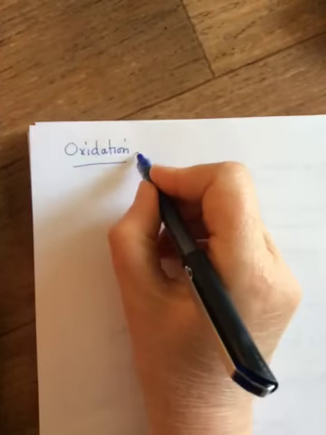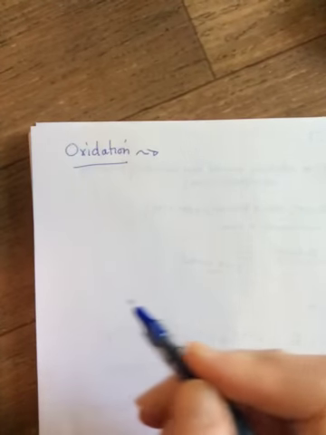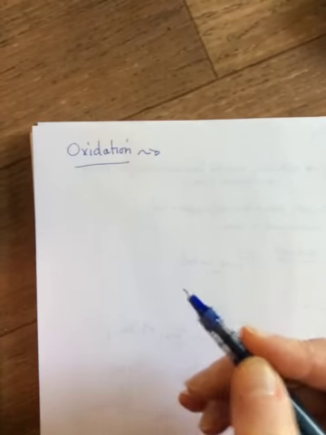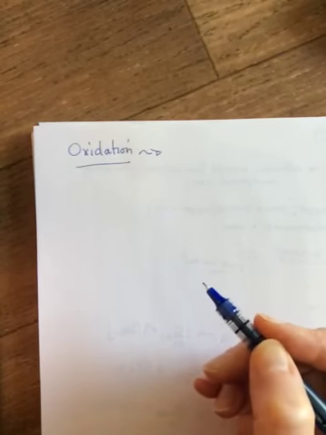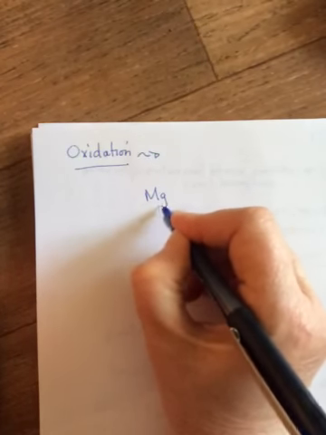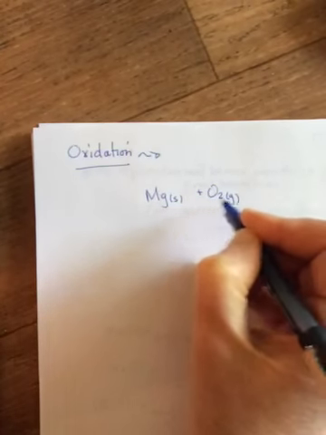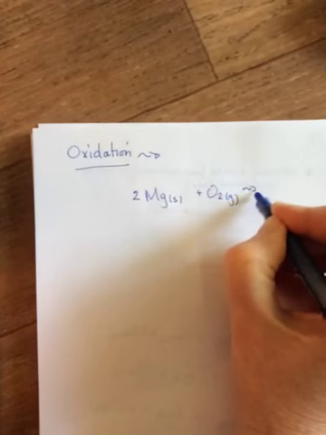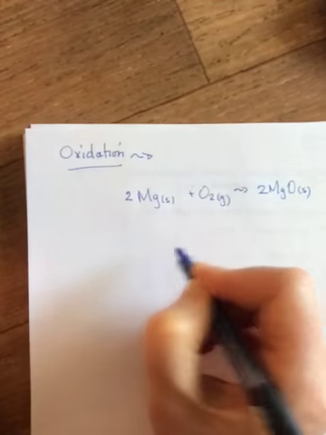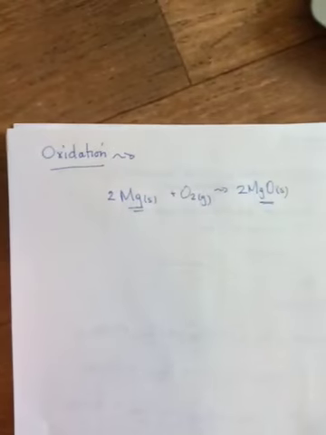Okay? And so what is oxidation then? It's really a reaction that takes a metal and converts it into a metal compound. For example, magnesium. You have magnesium solid and you burn it in the presence of oxygen. You have to put a 2 here. What you get out is magnesium oxide. Okay? This is an oxidation reaction, a pure metal going to a metal compound.